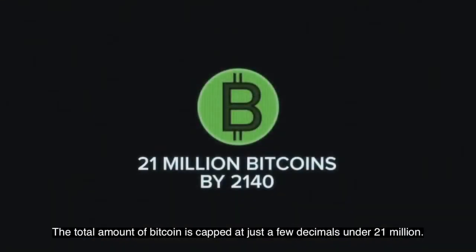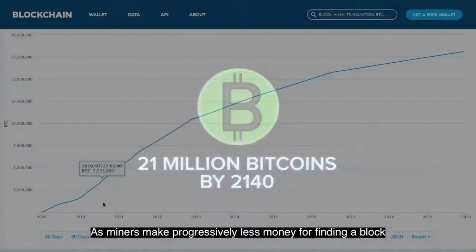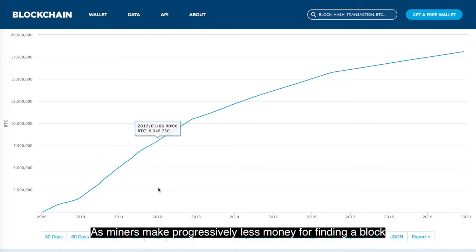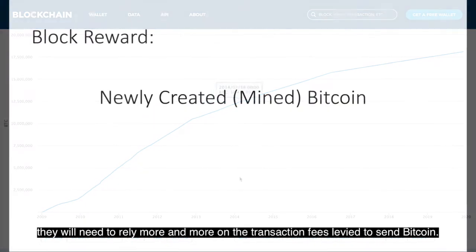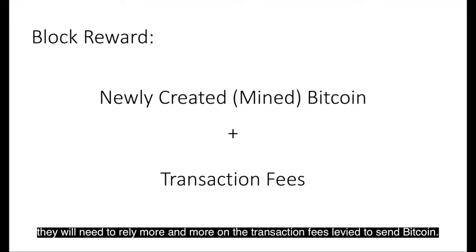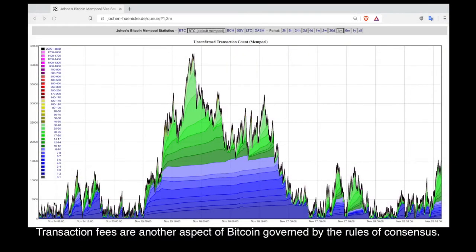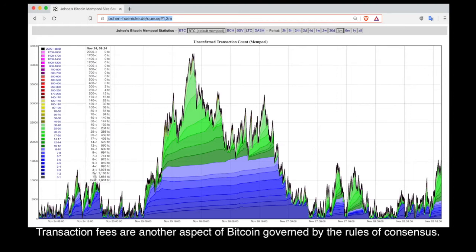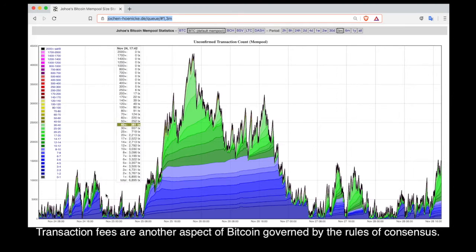The total amount of Bitcoin is capped at just a few decimals under 21 million. As miners make progressively less money for finding a block, they will have to rely more and more on the transaction fees levied to send Bitcoin. Transaction fees are another aspect of Bitcoin governed by the rules of consensus.